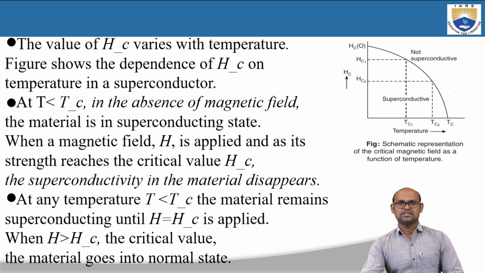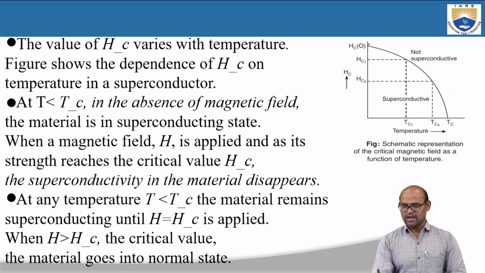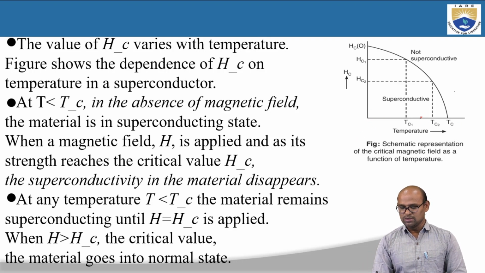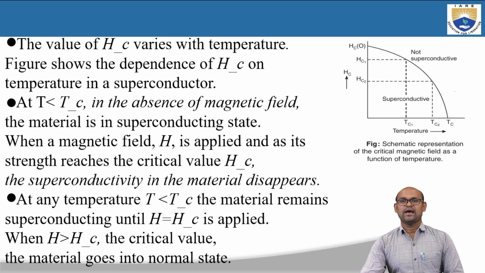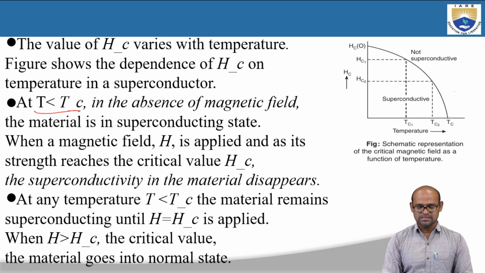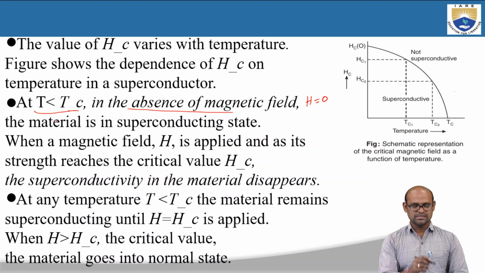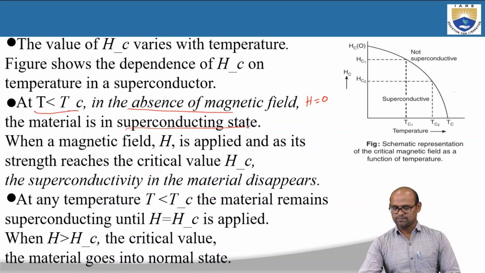The value of Hc, the critical magnetic field, varies with temperature. Here is the variation of critical magnetic field H with respect to temperature. As you increase your temperature, the critical magnetic field decreases. At T less than Tc, in the absence of magnetic field, that means H is 0, the material is in superconducting state.